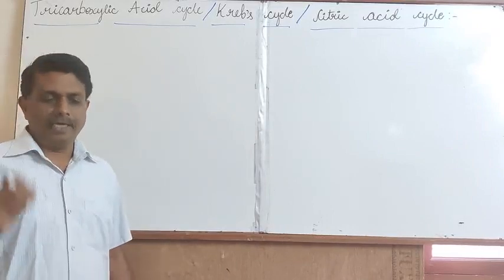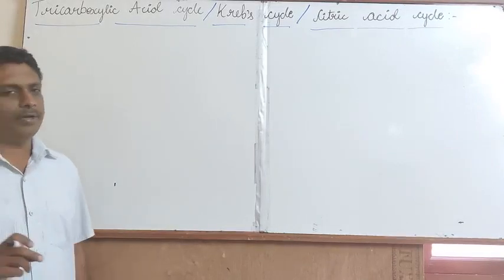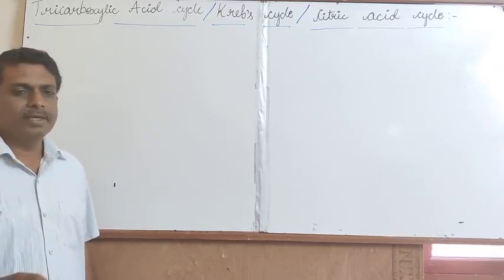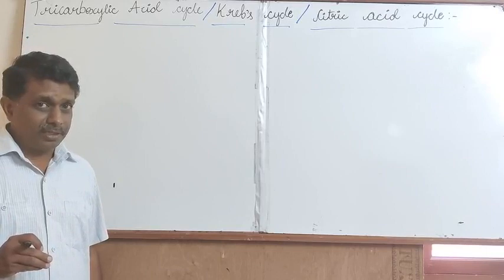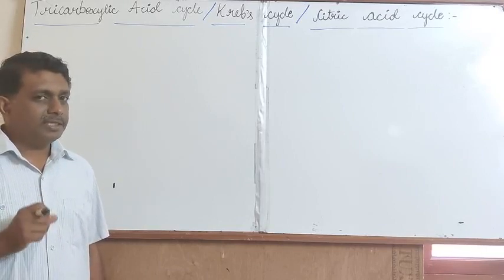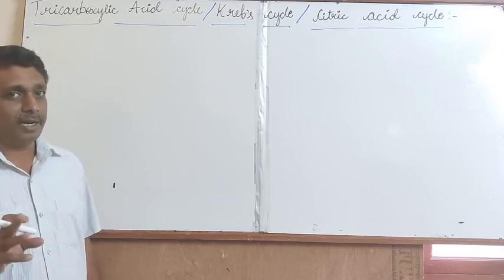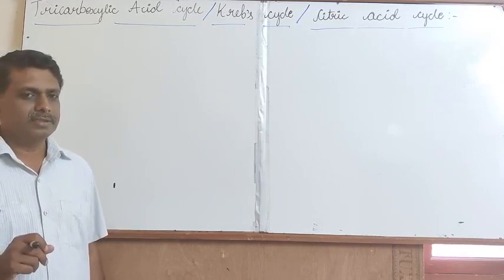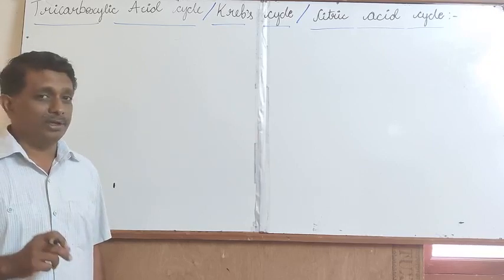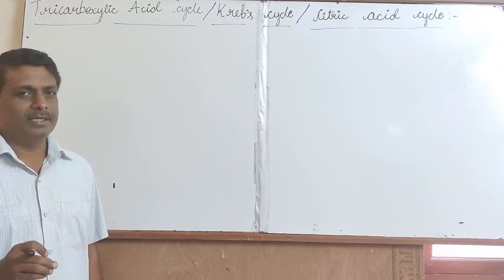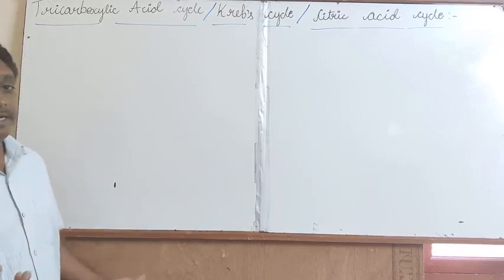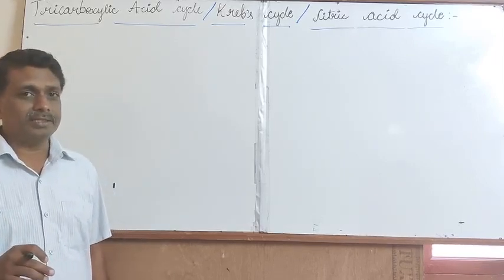In the last class, I explained with reference to the fate of pyruvic acid. In the absence of oxygen, it exhibits anaerobic respiration. The pyruvic acid synthesized from glycolysis is 3-carbon containing, 2 molecules of pyruvic acid. The 3-carbon containing 2 molecules of pyruvic acid is the final end product of glycolysis.